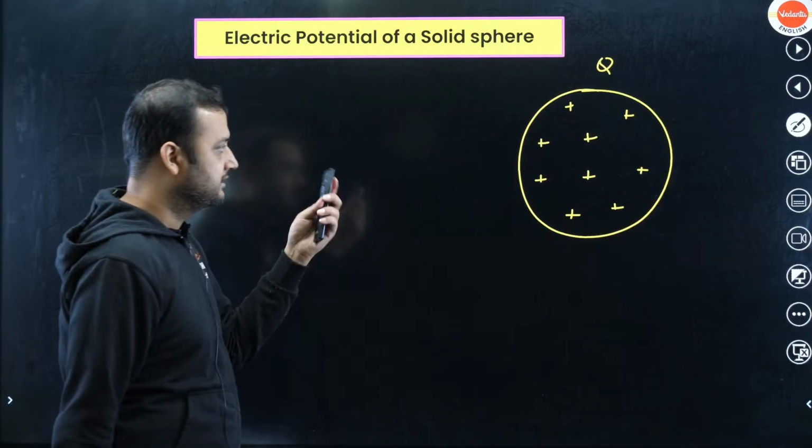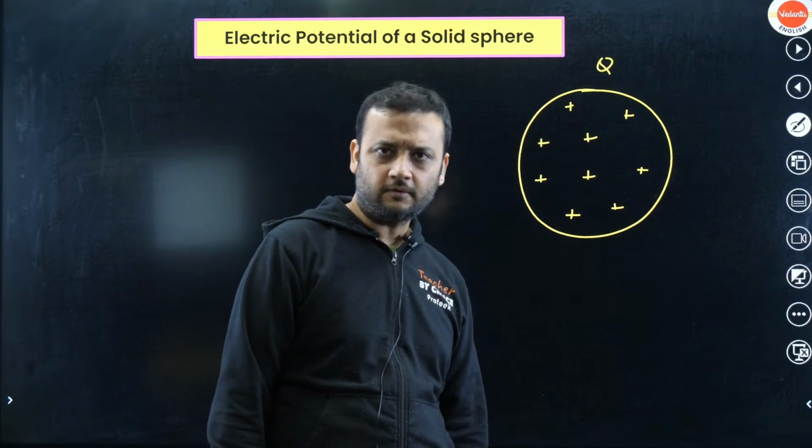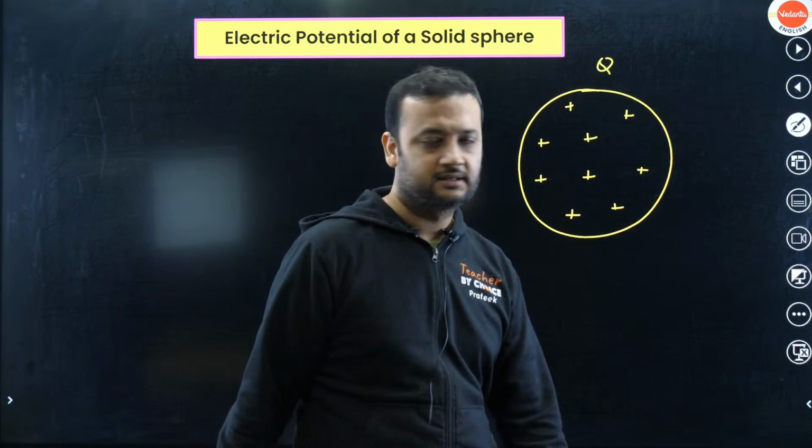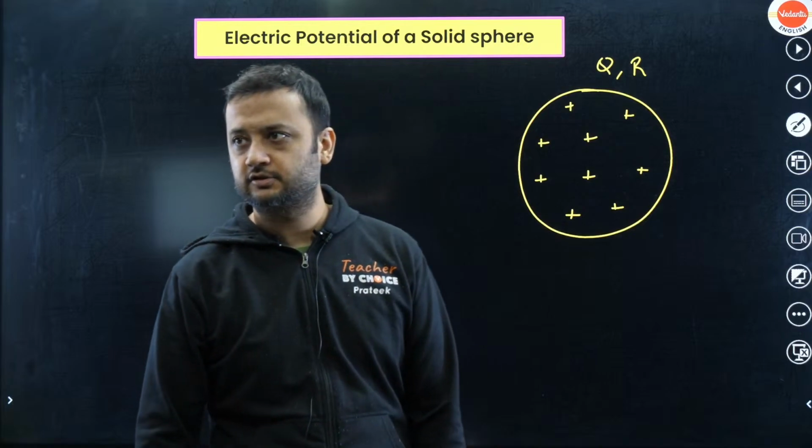Okay, yes. So coming back to the solid sphere, what is the formula? Again here there are two cases. R is the radius of the sphere.